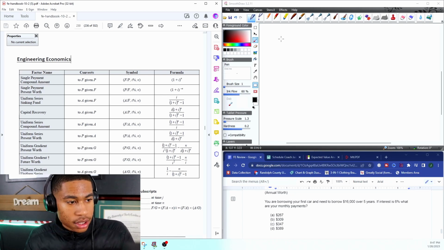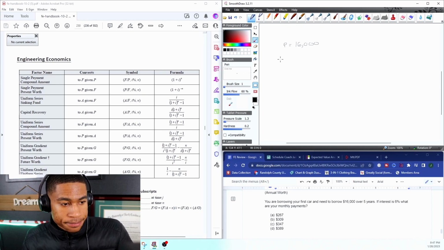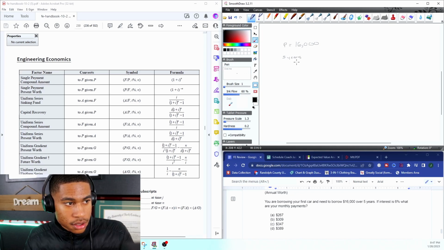So again, given a present value equal to $16,000, and my time frame is 5 years, my interest rate is equal to 6%.